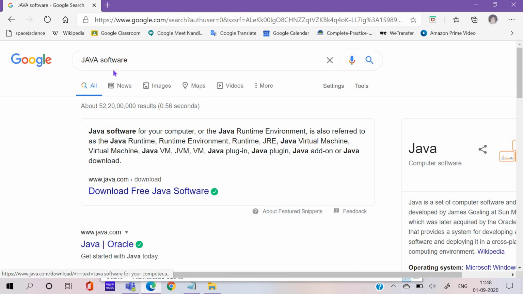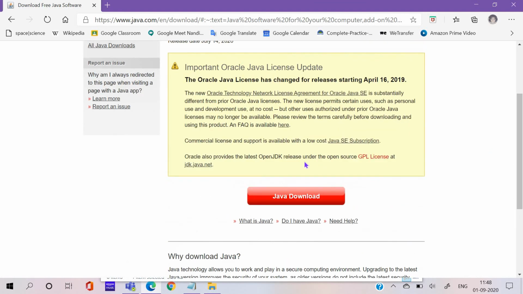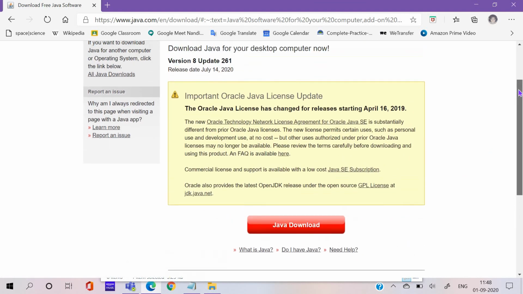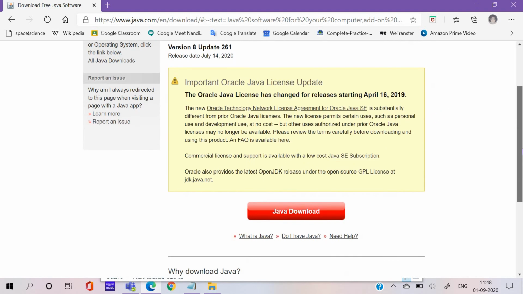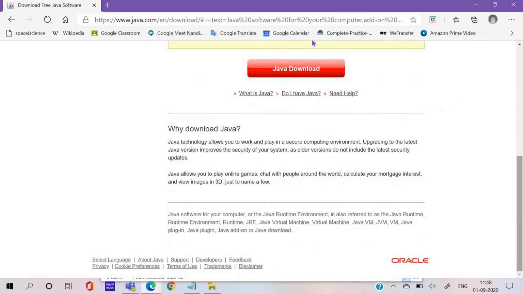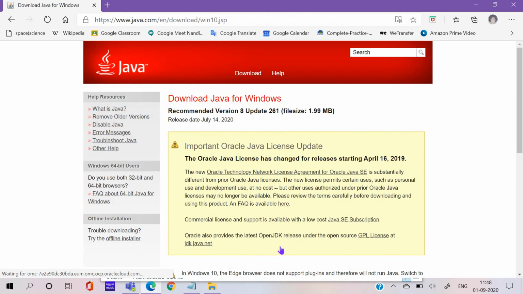It will just come if you write Java software. Download free Java. And now click on Java download. Don't worry, this is not a scam. This is your main, the government which has given. So click on Java download.